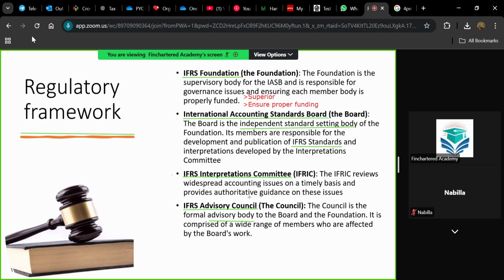Then we have one more member, that is IFRS Advisory Council. And this Advisory Council provides advice for IFRS Foundation and IASB decisions and for preparing standards. Okay, so understand the ultimate objective of each of these four members, and all of them together form the regulatory framework. This simple understanding of each member is enough. You don't need any in-depth understanding about IFRS Foundation, IASB, Interpretations Committee, or Advisory Council. Just understand their basic objective.